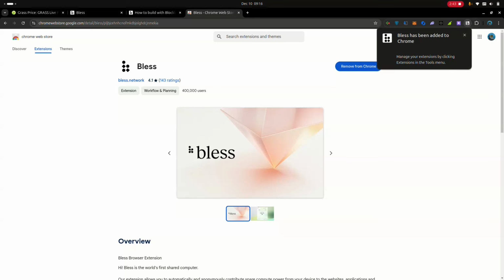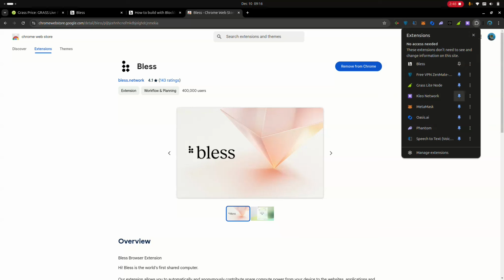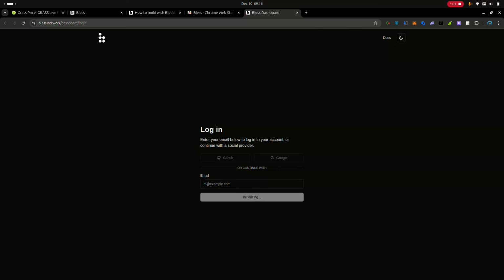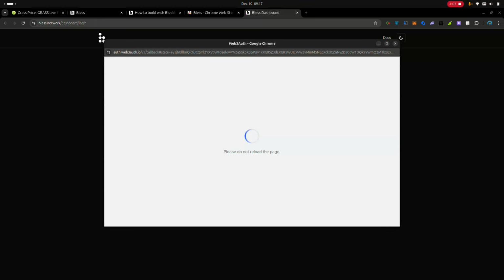So let's just click here and pin it and open our extension. Then after clicking on the extension you just downloaded, click on the login button. And also I want to note something: if you're a mobile user and you don't have a system, I'll also make a video on that, but it's still the same process. I'll be making a video on that for you to go over. So let's just select Google, and right now it's telling us not to reload the page after we've selected the Google account we are going to use to log in.